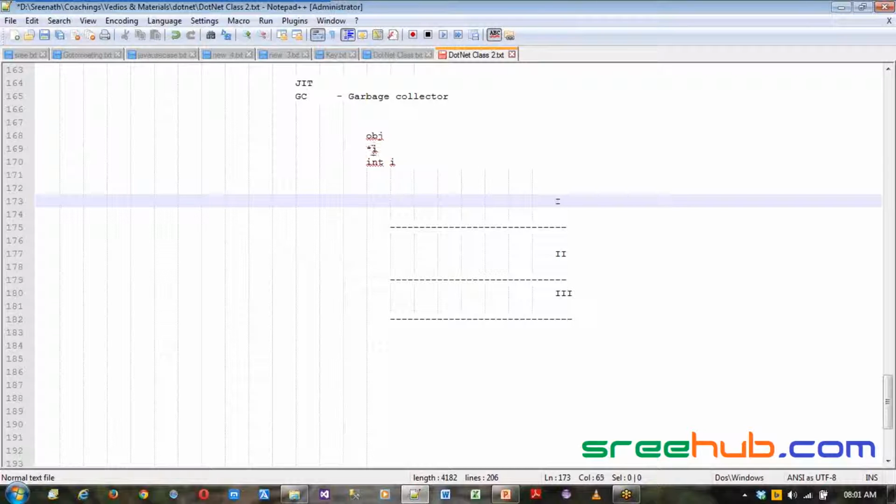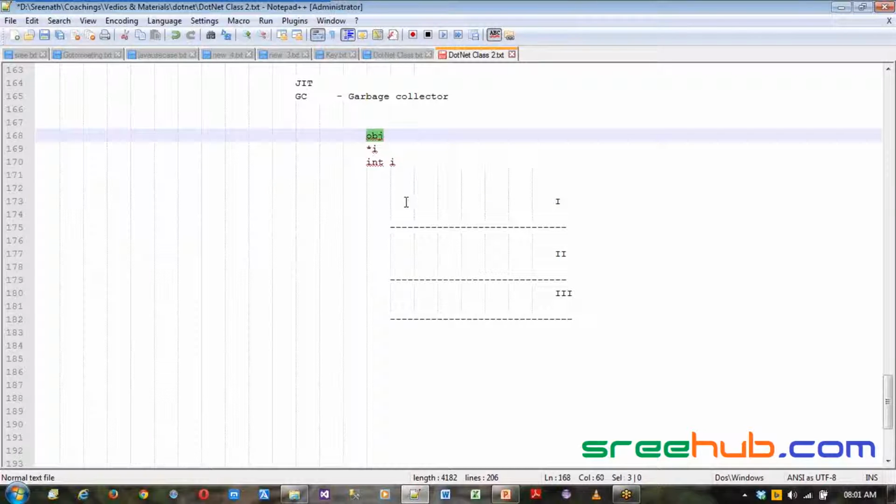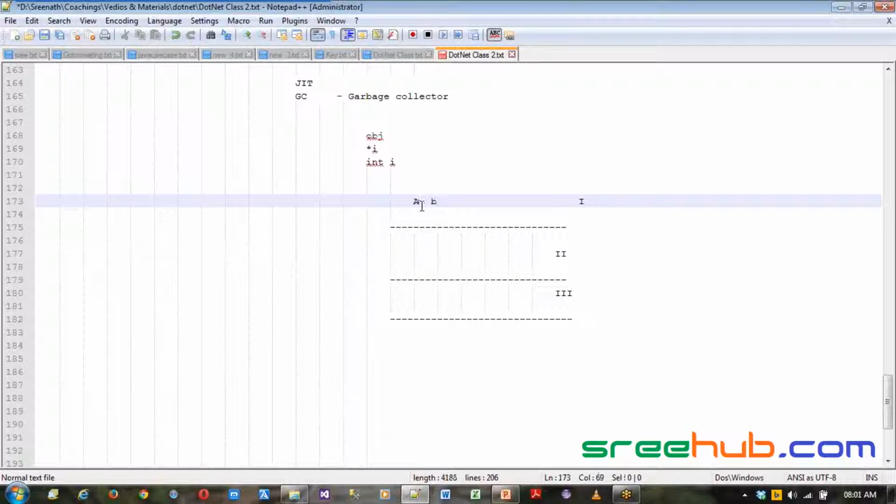Now here, let's say whenever you create an object, let's say you created something called A object and B object. Now that will be allocated here in your first generation because it has got some memory. Now let's say it continued to create objects like C, D, E, F, and different objects. Now when it comes to a level, obviously it will get filled up and it may need some workaround to actually clear this. Now that is something which comes to an overhead.